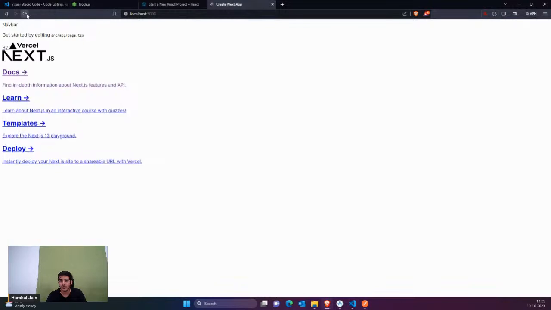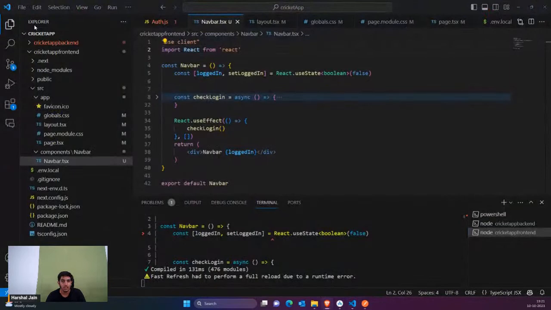So you can see that right now, guys, I don't have anything. That means it is not having anything. Anyway, you can see I am having the value as false. That means it's false, so false won't be showing anything, obviously. So right now, don't worry about this. First of all, we have to build the navbar.